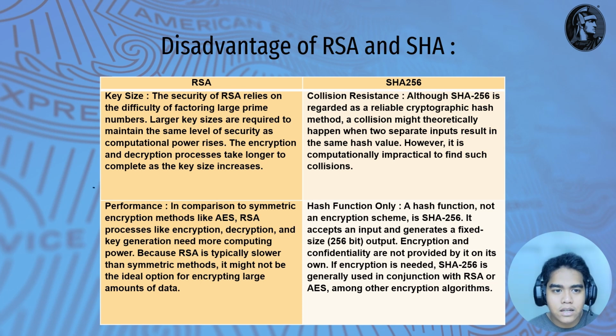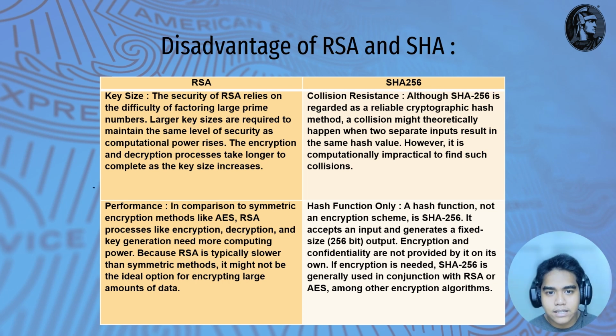First, RSA. The first factor is key size. The security of RSA relies on the difficulty of factoring large prime numbers. Larger key sizes are required to maintain the same level of security as computational power rises. The encryption and decryption processes take longer to complete as the key size increases. The second factor is performance. In comparison to symmetric encryption methods like AES, RSA processes like encryption, decryption, and key generation need more computing power.